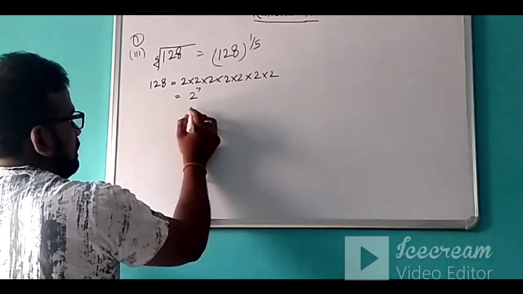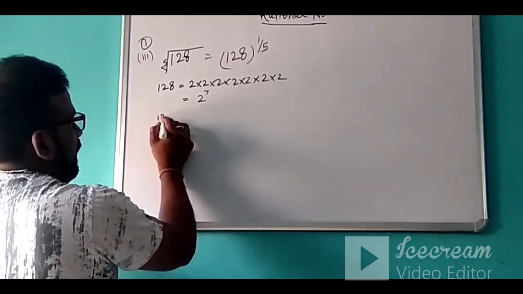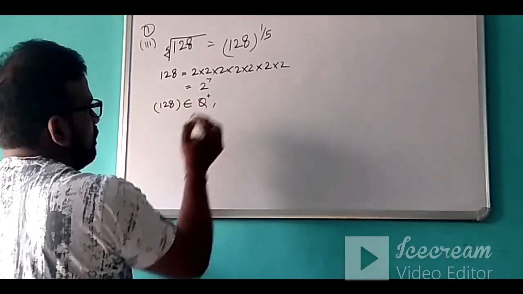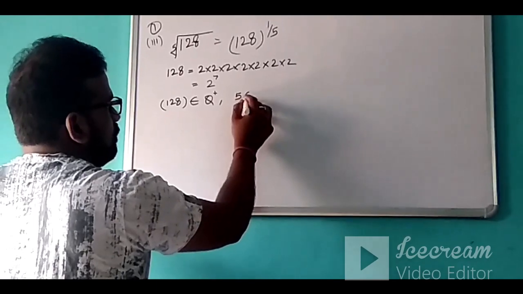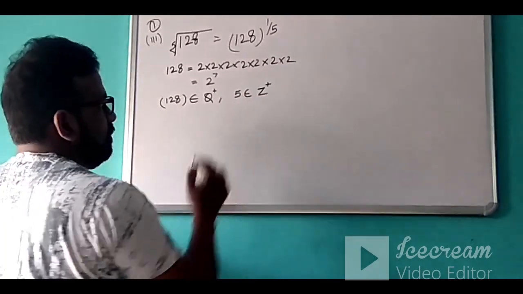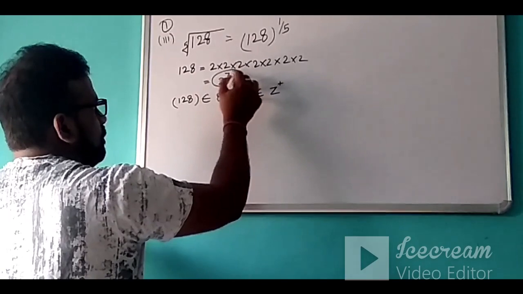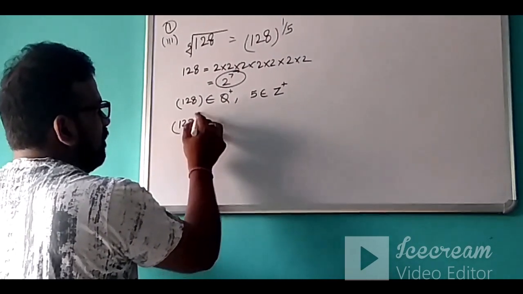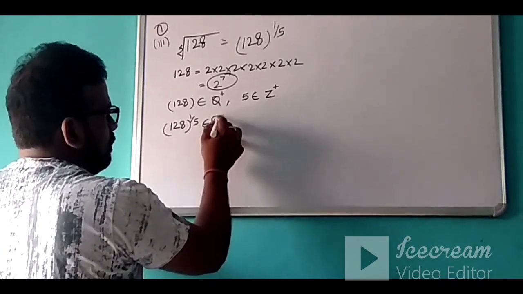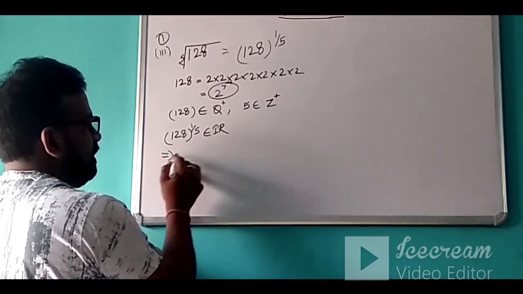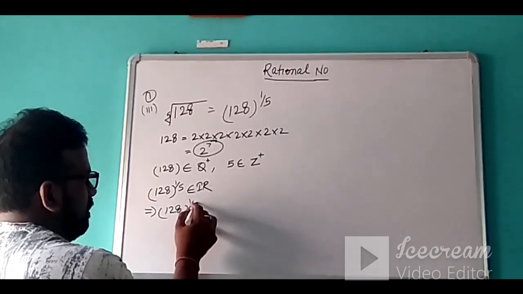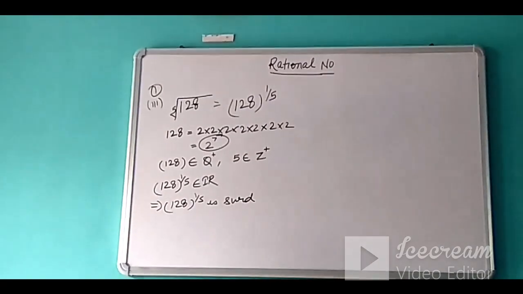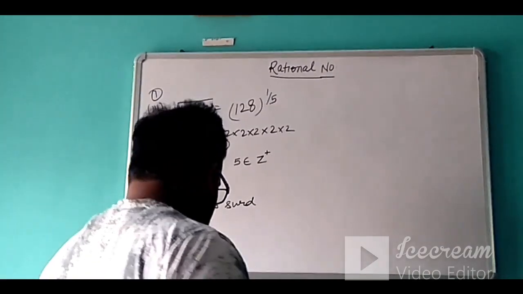Since 128 belongs to positive rational numbers, and this power also belongs to positive integers, and since this is 2 to the power 7, it cannot be simplified, so 128 to the power 1 by 5 belongs to irrational numbers. That means we can say that this whole number is a surd. Let's see one more question.